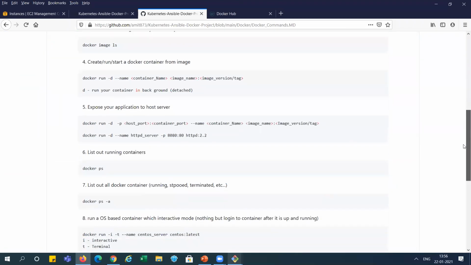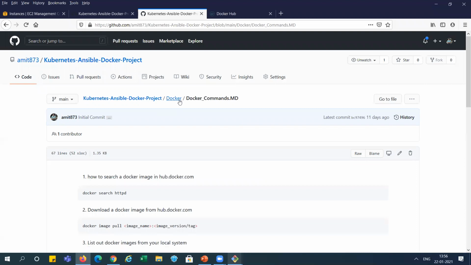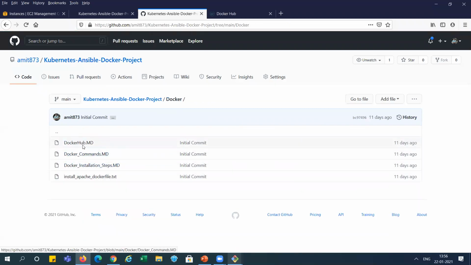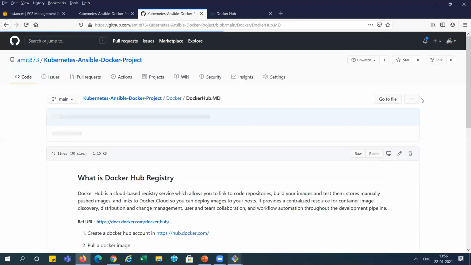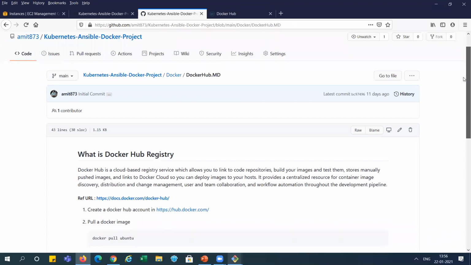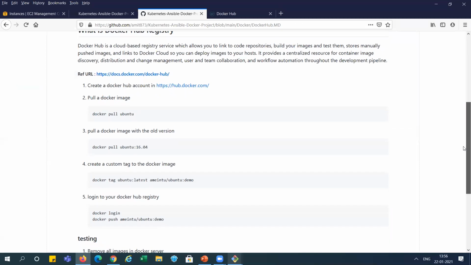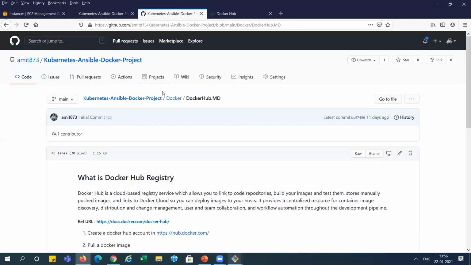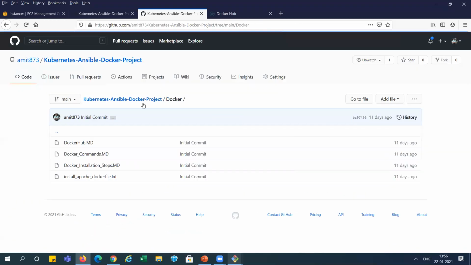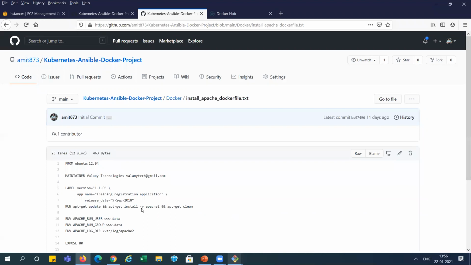I have mentioned here, and this Docker Hub.md, what is Docker Hub registry? You can go and check it out here, right? And also you can see this is a file I've created, but I've not used it as part of the project, right?